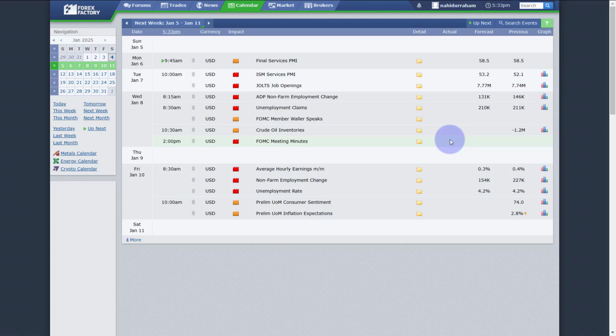Here I'm going to use the Forex Factory calendar as my news calendar. You can use any other calendar if you want. From this calendar, I can predict when I am going to expect volatility in the coming week. As you can see, on Friday at 8:30 a.m. we have non-farm payroll, which is NFP. So this is the first NFP week in 2025.